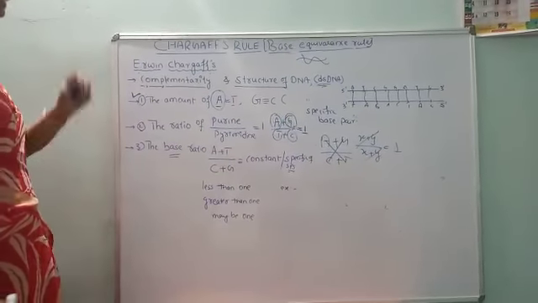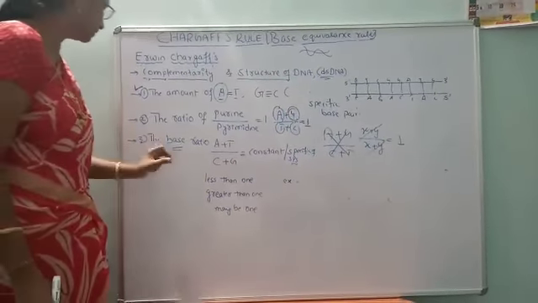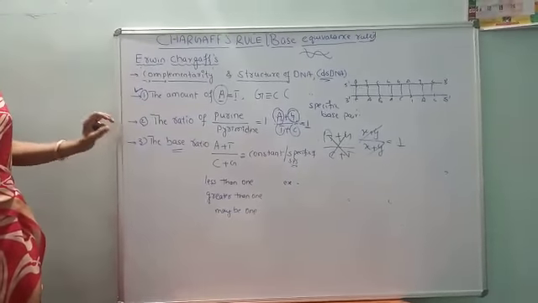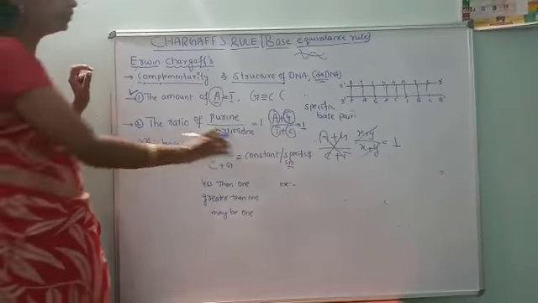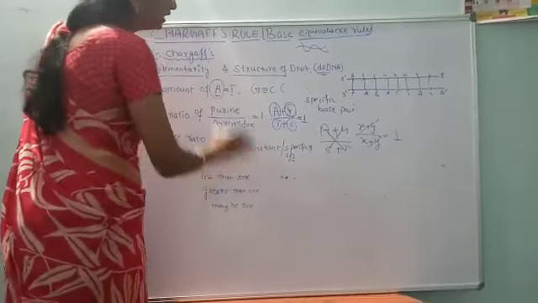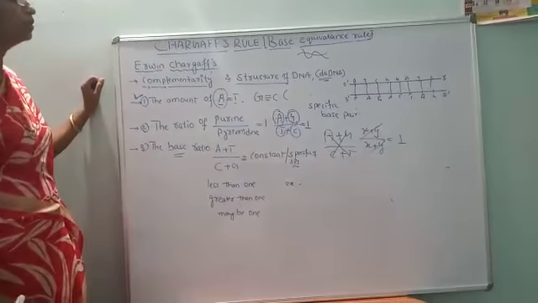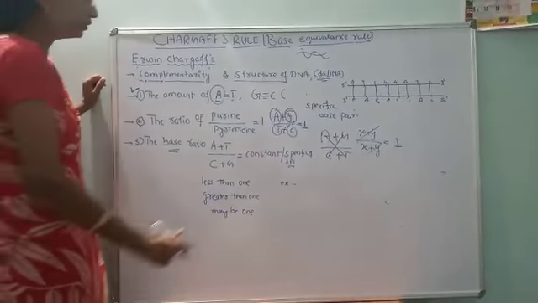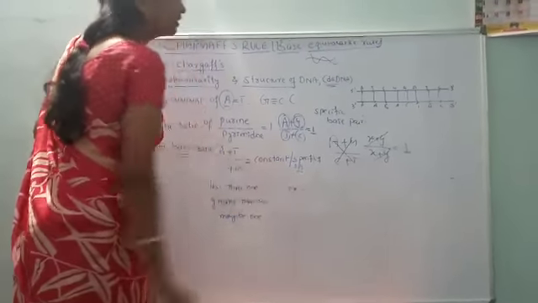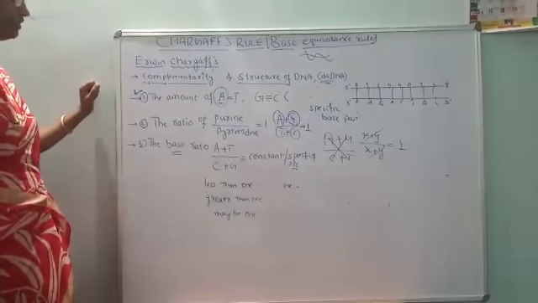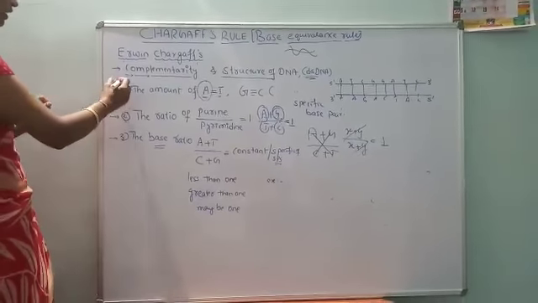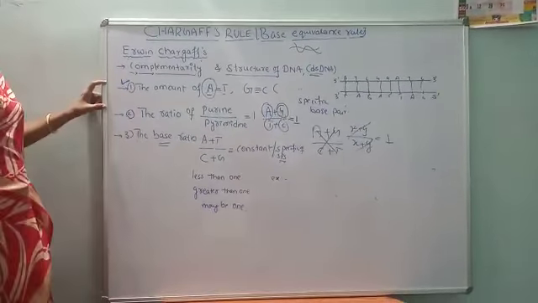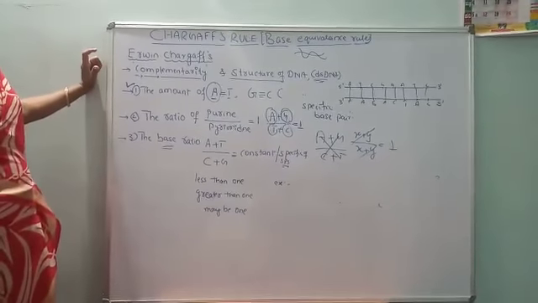A more detailed aspect of this Chargaff's base equivalence rule we will understand under the numericals, because based on these formulas we are going to solve some of the numericals under this chapter. There are several examples given in our NCERT reader. We will solve them. These are the most important rules proposed by Chargaff.